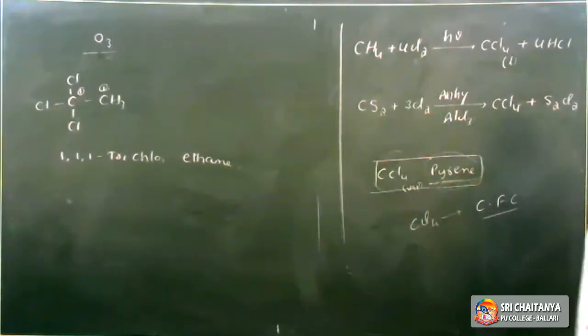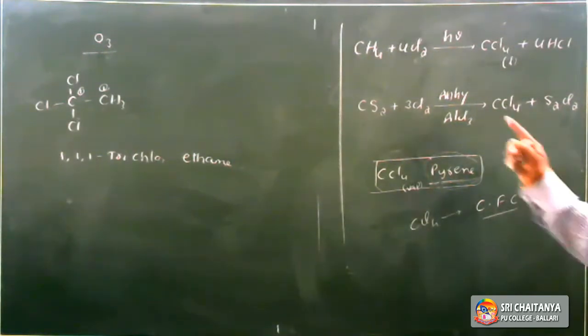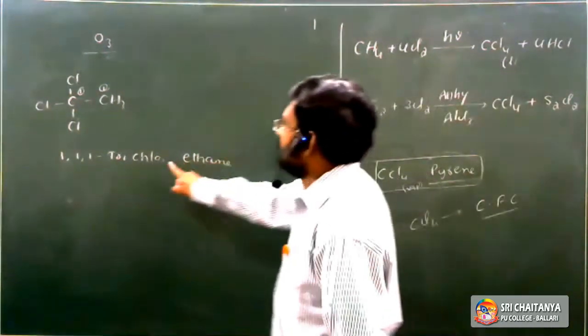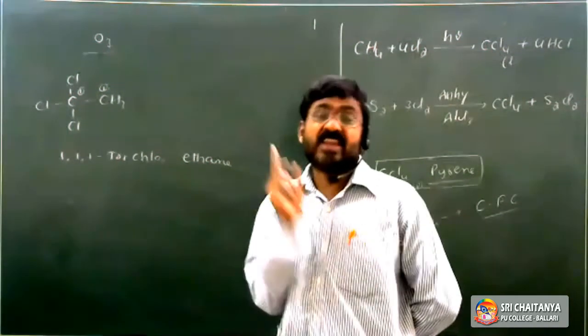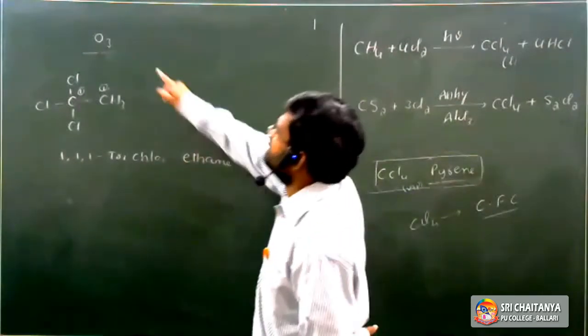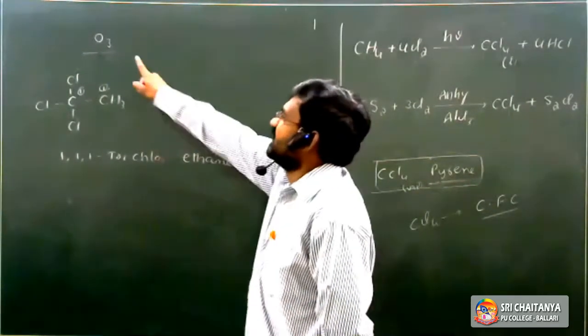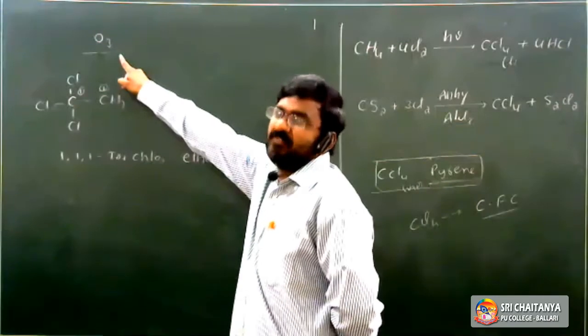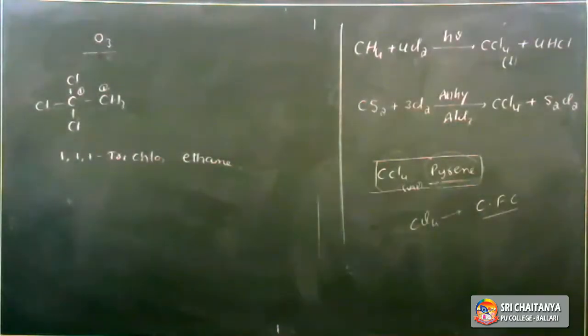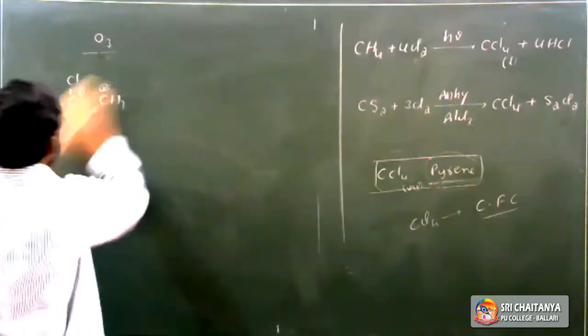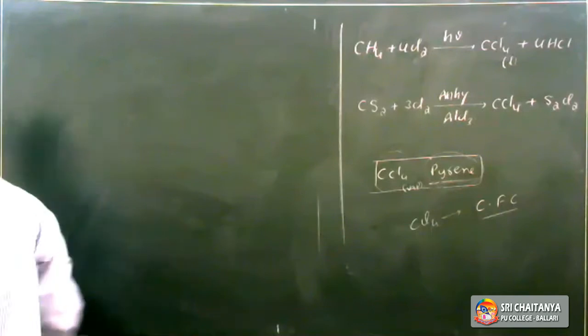Nowadays trichloroethane and other solvents are used instead, because carbon tetrachloride is carcinogenic, meaning it causes cancer, mainly liver cancer, and it also damages the ozone layer. These are the preparation methods, uses and side effects of carbon tetrachloride.